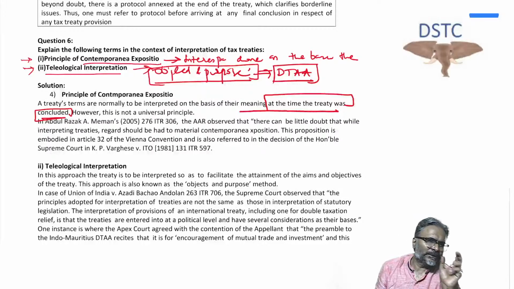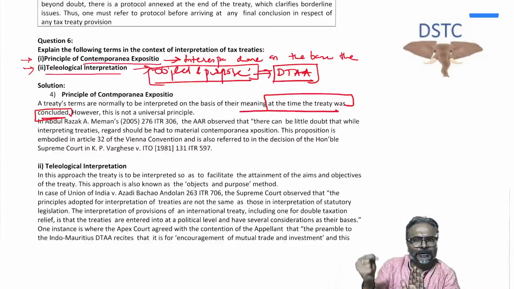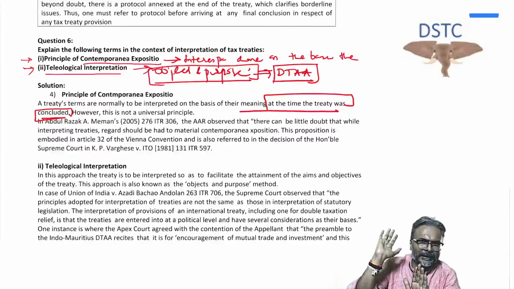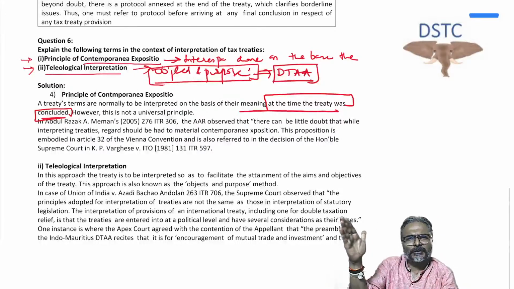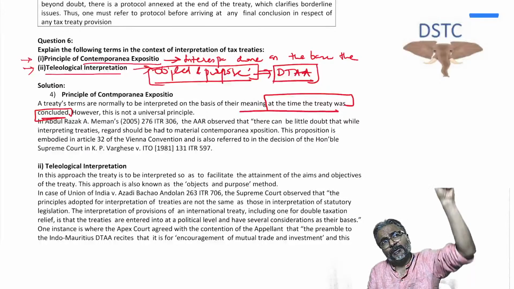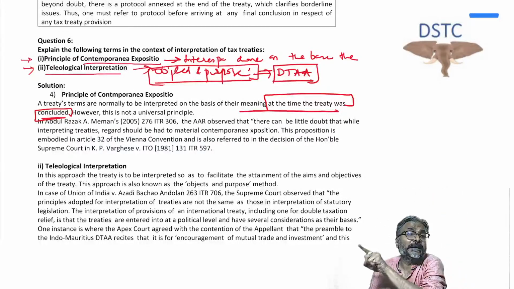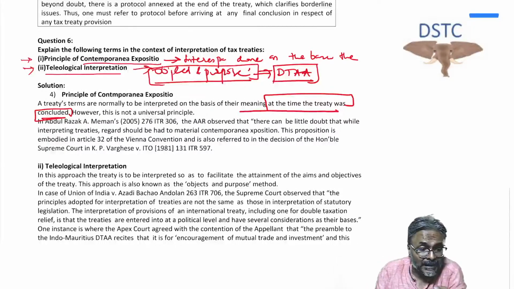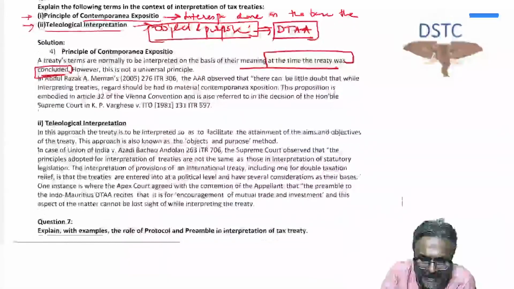So this object and the purpose is to be kept in mind before you interpret any of the provisions of that particular treaty. This sort of interpretation, where you are interpreting on the basis of the object and the purpose of that particular treaty, will be considered as teleological interpretation. So these are the 2 particular things which are to be considered. That is exactly what the point is.